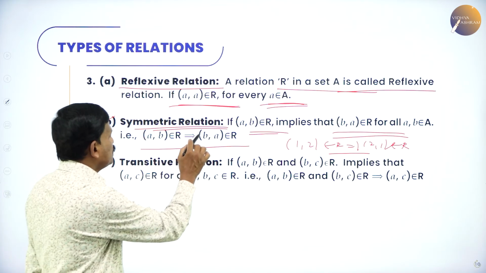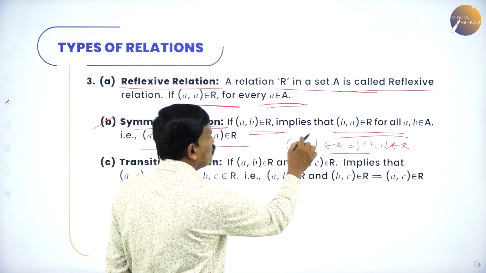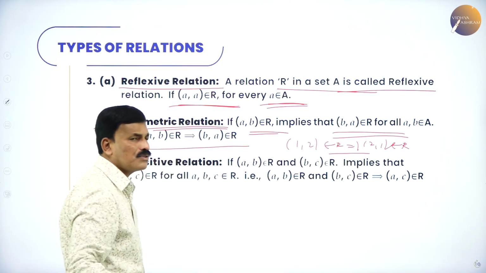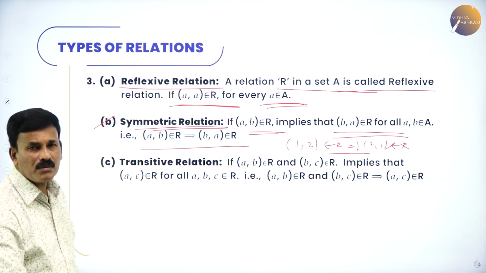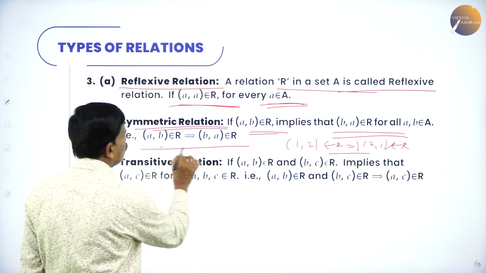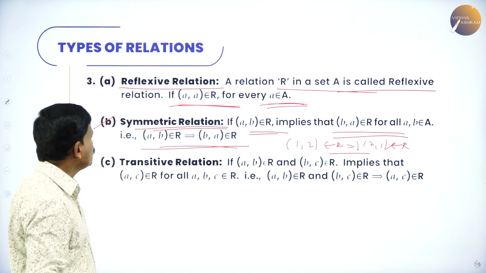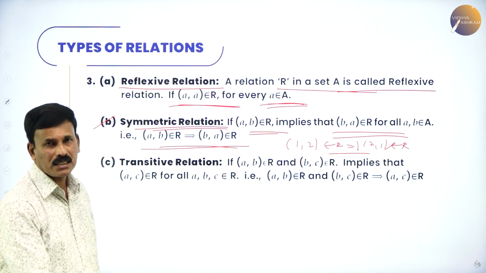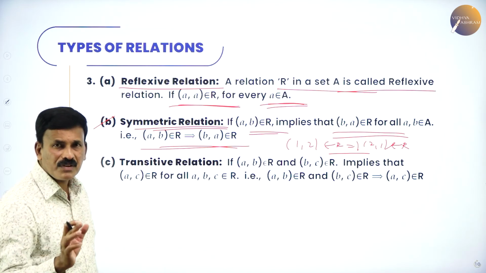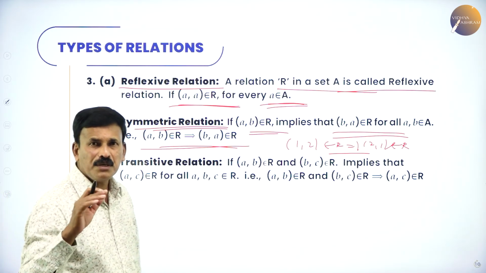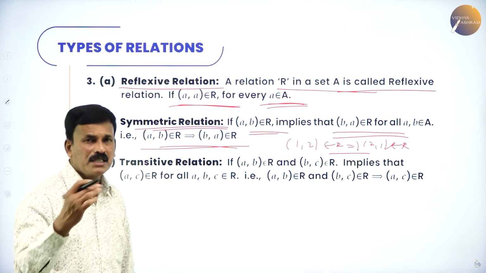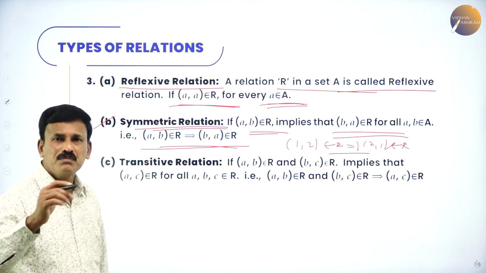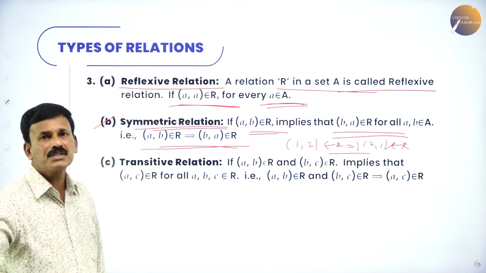That is, if (a, b) belongs to R implies (b, a) also belongs to R for all a, b belonging to A, then the relation is called a symmetric relation. First one is reflexive: (a, a), (b, b) belongs to R. Second one is symmetric, meaning (a, b) belongs to R implies (b, a) also belongs to R.